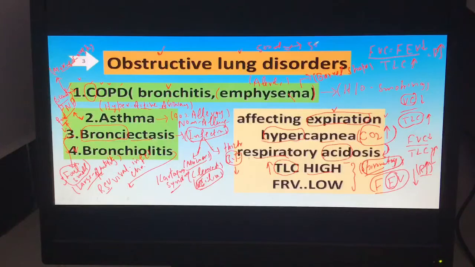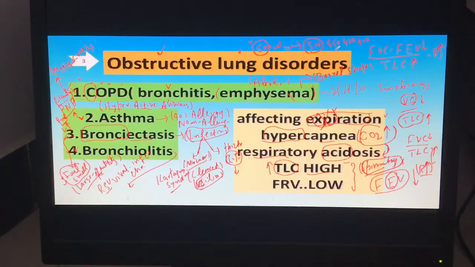You must expire 500, but the problem here is expiration. If there is an expiration issue, for example, I am expiring only 50, or 20, or 100. With each breath, the air going inside is 500 ml, and the air coming out must be 500.